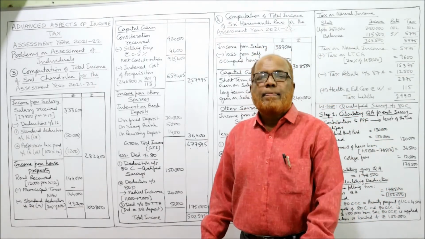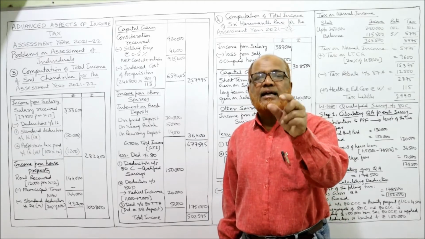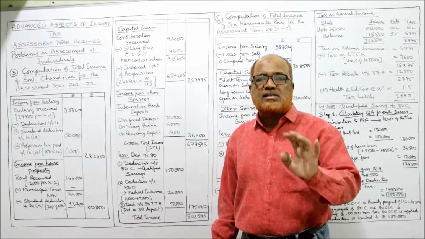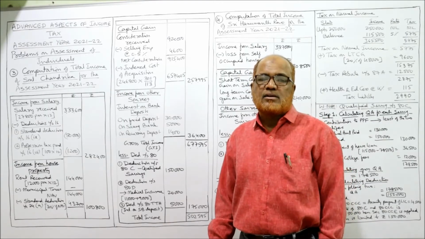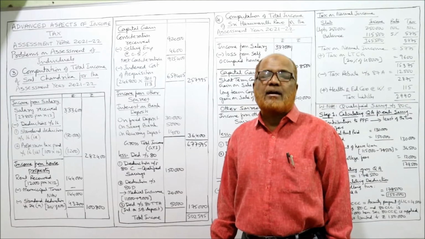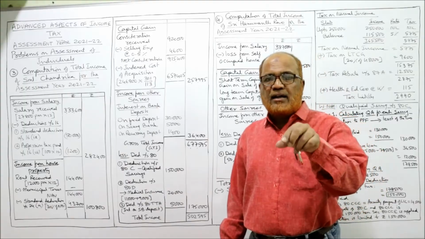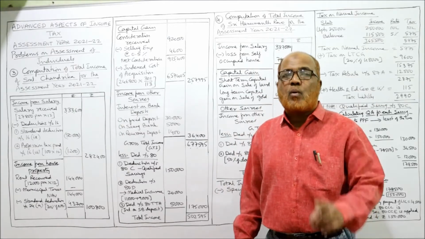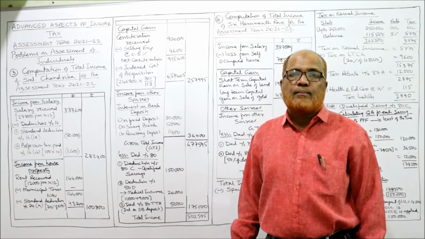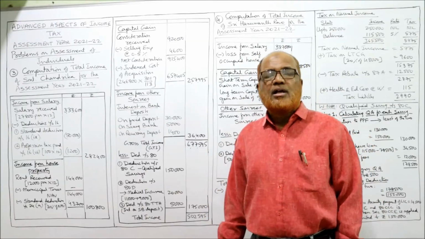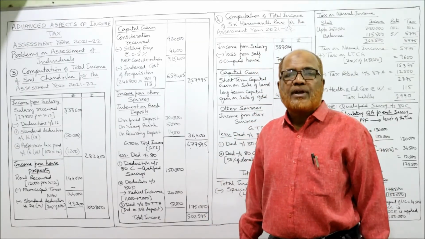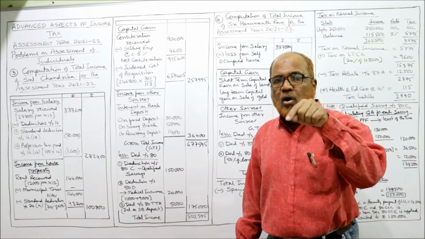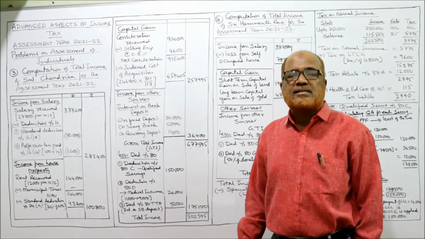Now one point you have to remember: one more deduction is there under section 80TTA. This will be allowed for non-senior citizen assessees who have interest from saving bank deposit. Here nothing is given, so we assume non-senior. So he will get a deduction under section 80TTA. How much? The least of the following two: actual interest received, or 10,000 rupees fixed by the Income Tax Act.